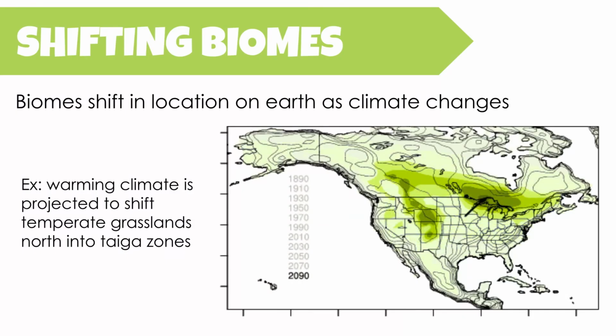But after 2030, it's projected that the temperate grassland is sort of going to expand northward into what would be typically taiga zones up in Canada. And that is because our climate is changing. As that area dries out and experiences warmer temperatures up north in that Canada region, their biome is going to shift. And that might result in a shift in the different biotic life that would be found in that particular area.